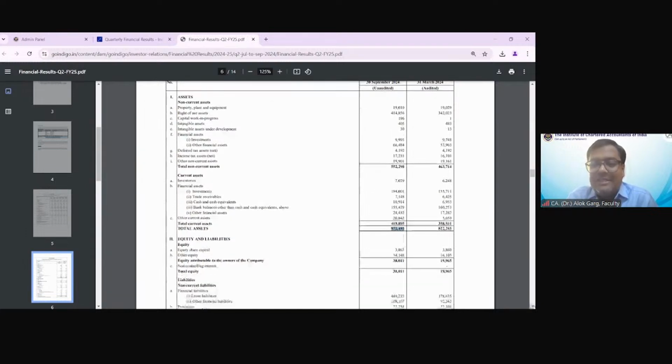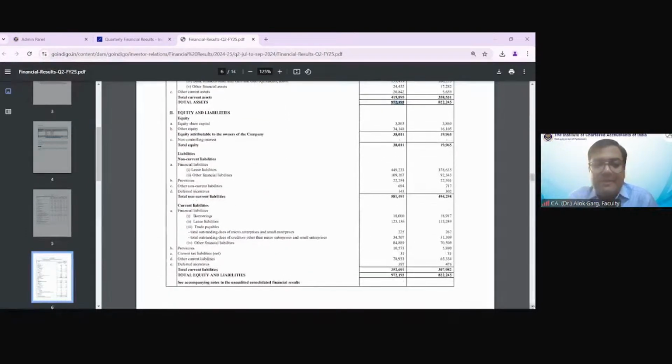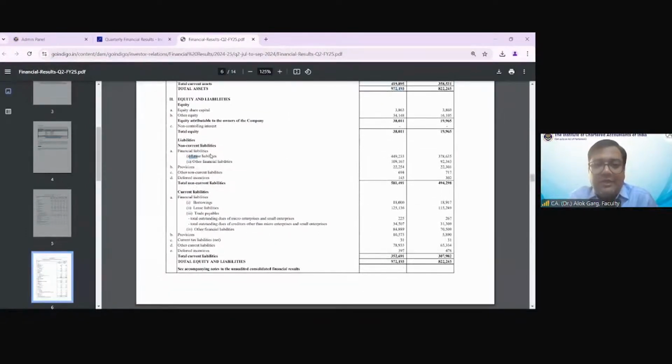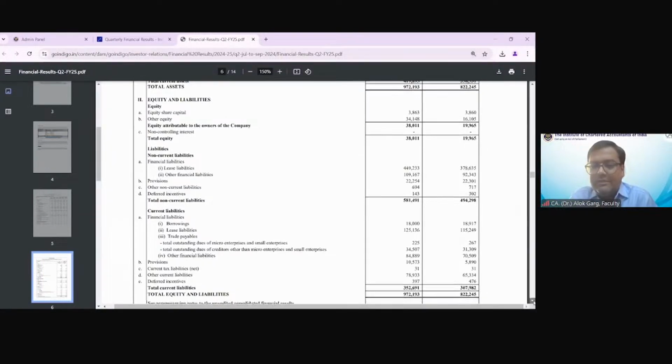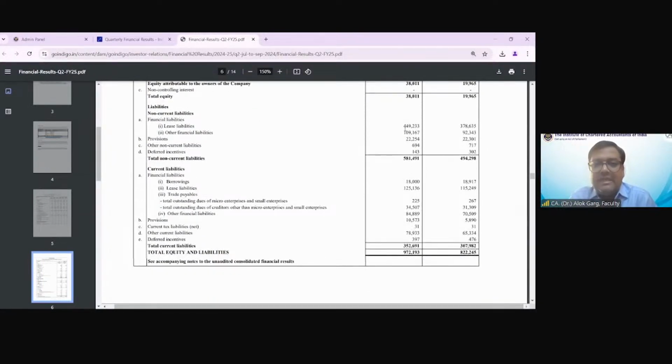And they have a lease liability also. Can you see this lease liability? Non-current liability, current liability, lease liability. What is the lease liability? They have a lease liability close to 50,000 crores. Okay. So out of 97,000, 50% of asset and liability is due to this lease standard, Ind AS 116.